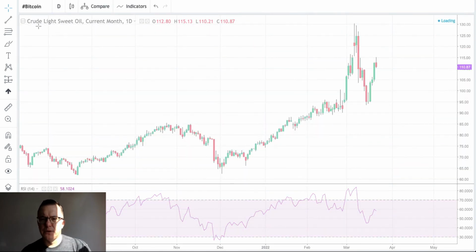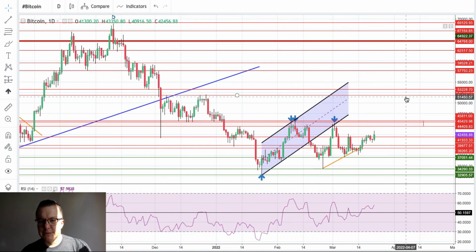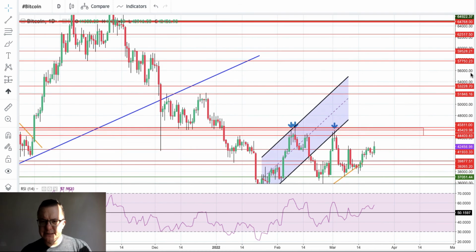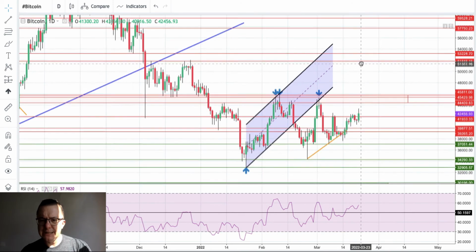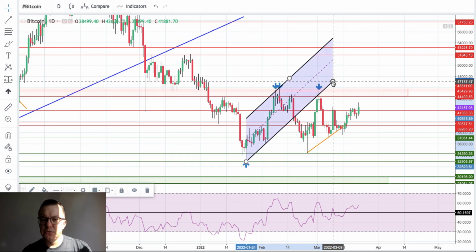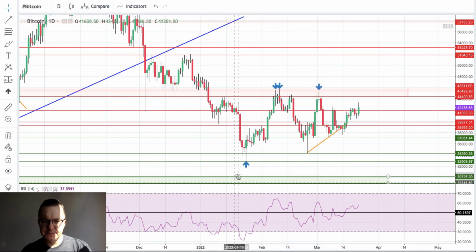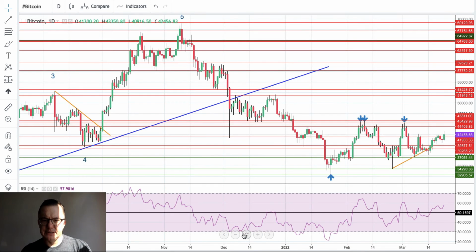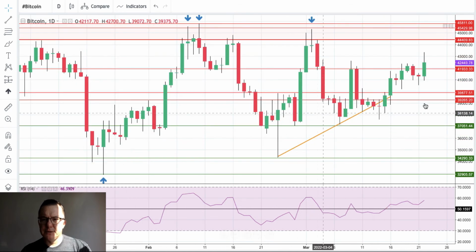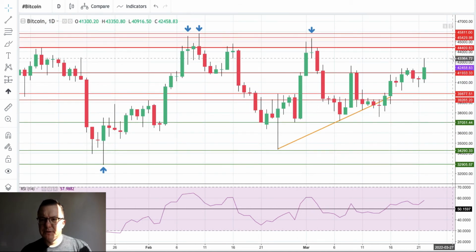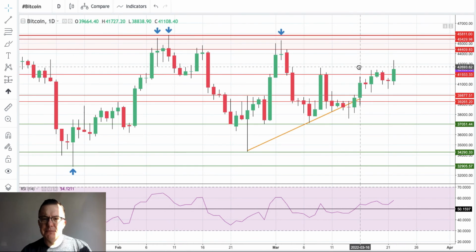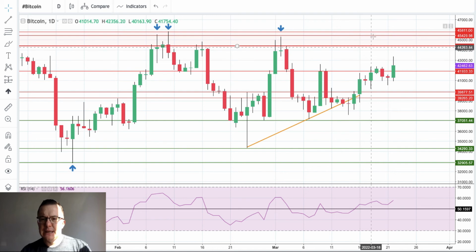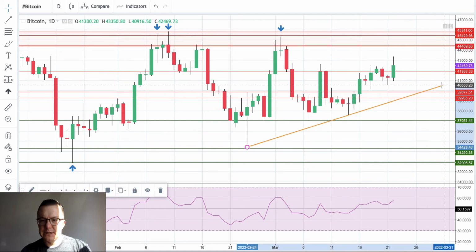So let's take a look at some cryptocurrency at the end. Let's take a look at Bitcoin. What is Bitcoin doing? Well, not much, because it's still inside of the range. This channel is too old right now, so I'm deleting it. And as you can see, the main zone here on the Bitcoin is still between $44,409 and $45,811. So that's the main supply zone, main technical resistance, and that zone has not been cleared yet.